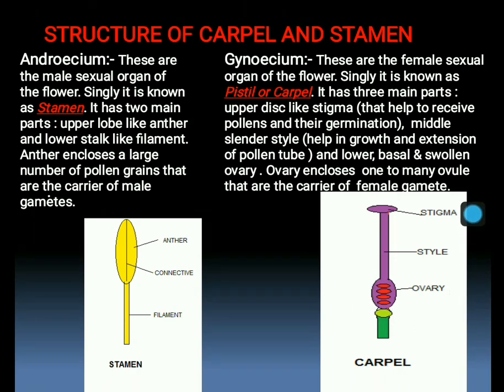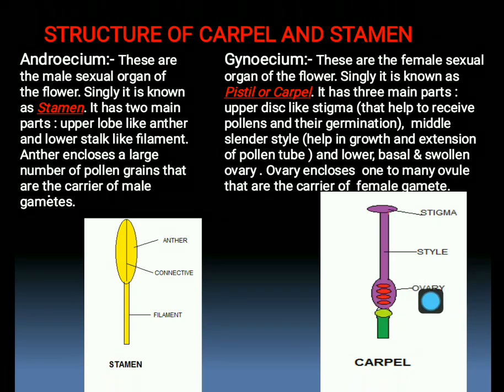The stigma is a receptive organ, and during pollination it receives pollen grains, and the middle part is the style. It has a nourishing tissue and provides nutrients for the growth and extension of the pollen tube. Means simply, when pollen grains grow on the stigma, they start forming a pollen tube, and the style provides nutrients and a way for the growth of the pollen tube. And this lowermost organ is known as the ovary.